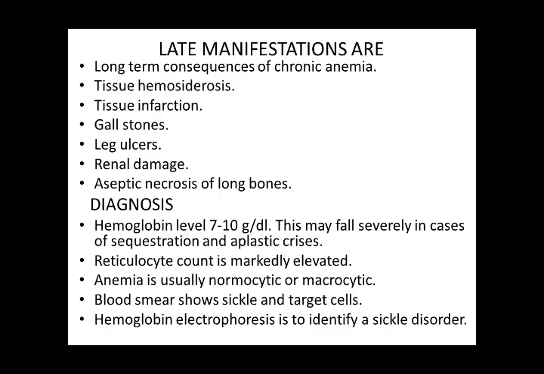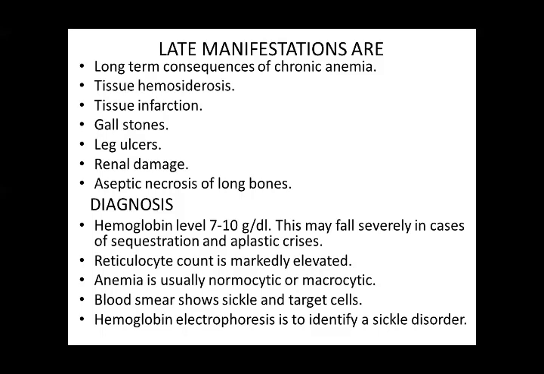Diagnosis: hemoglobin level up to 7 to 10 grams per deciliter. This may fall severely in cases of sequestration and aplastic crisis. Reticulocyte count is markedly elevated. Anemia is normocytic and/or macrocytic. Blood may show sickle and Howell-Jolly cells. Hemoglobin electrophoresis is done to identify a sickle disorder.